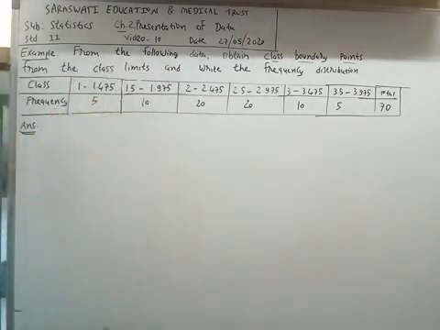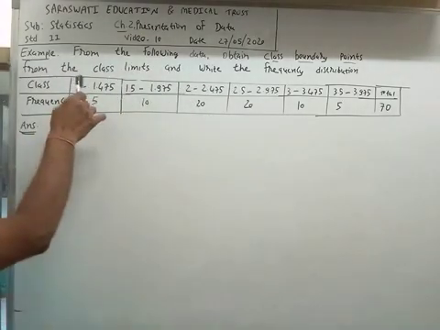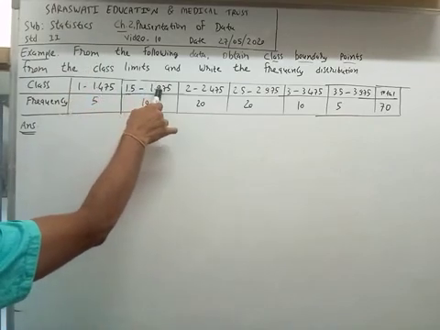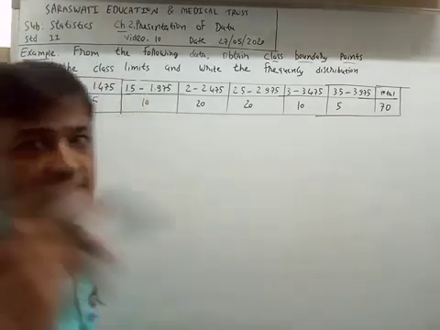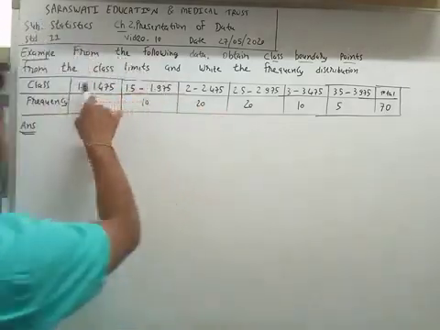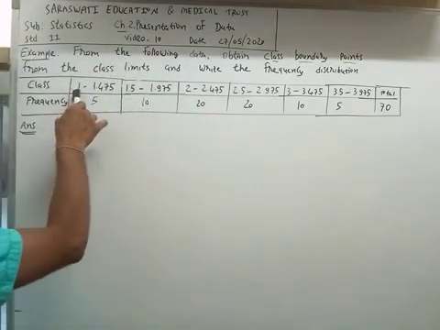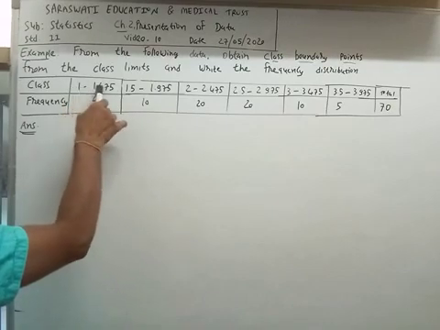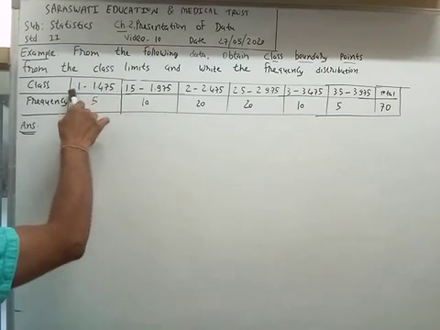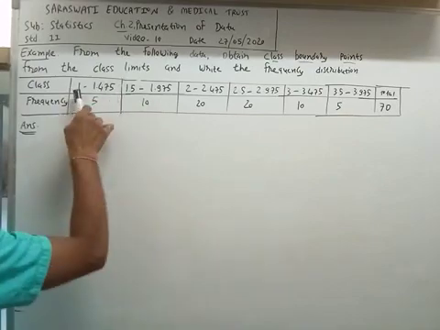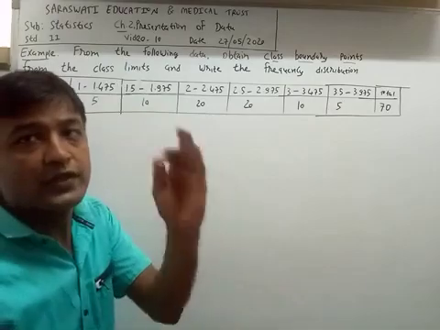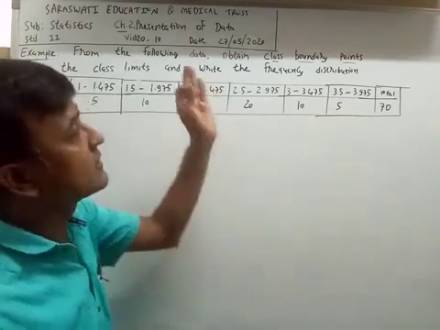In this question, the lower limit and upper limit are already given. So we can say that the question has an inclusive class; an inclusive frequency distribution has been given.